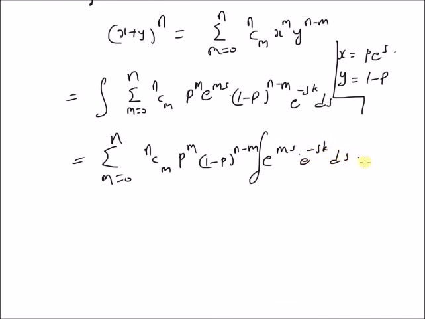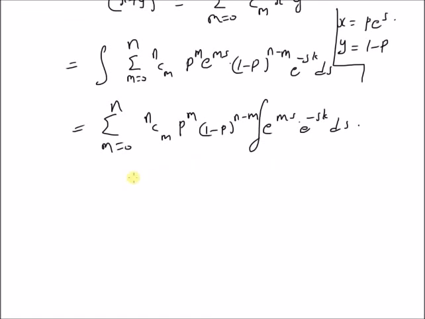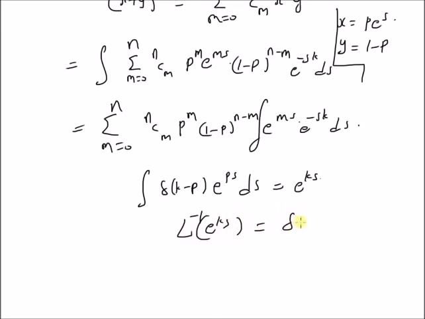into e power minus s k ds. But we also know the Laplace transform of a delta function, that is integral of delta of k minus p e power p s ds, is equal to e power k s. That is, basically just using the integration formula, delta of k minus p e power p s is basically equal to e power k s, and then the inverse Laplace transform, that is L inverse of e power k s, should be equal to delta of k minus p. So by using this formula, this integration becomes delta of m minus k.